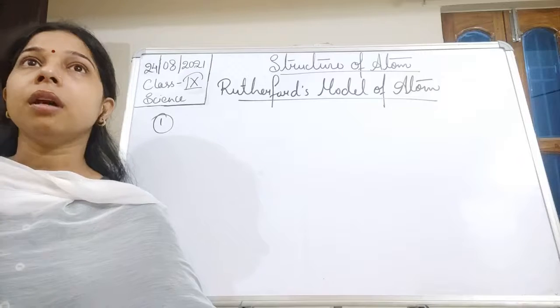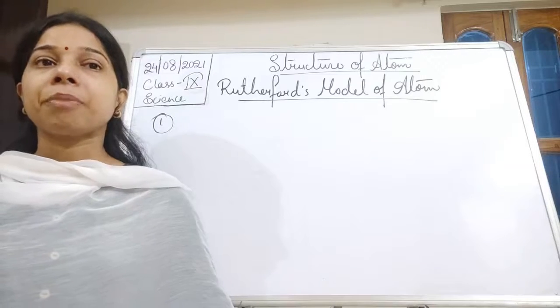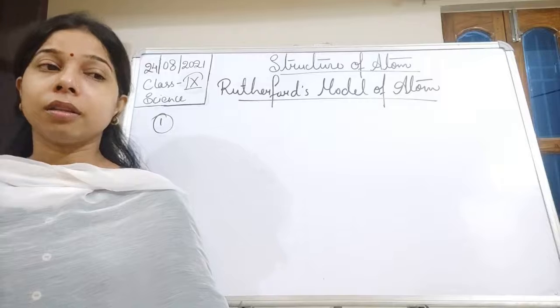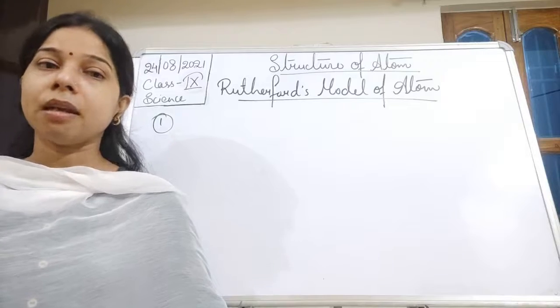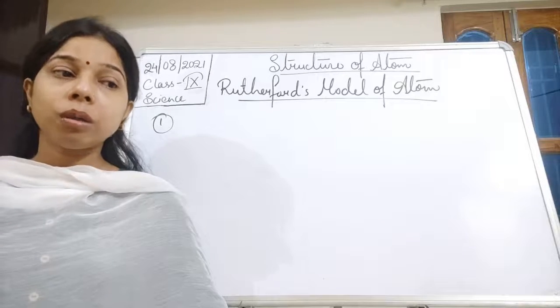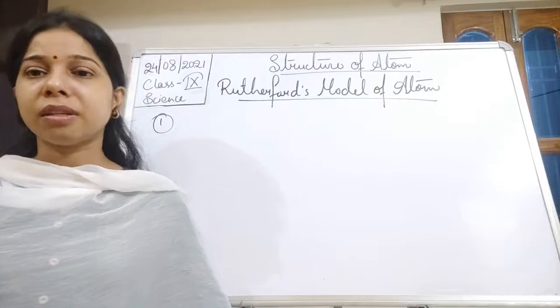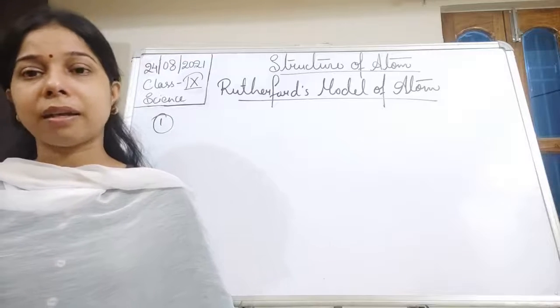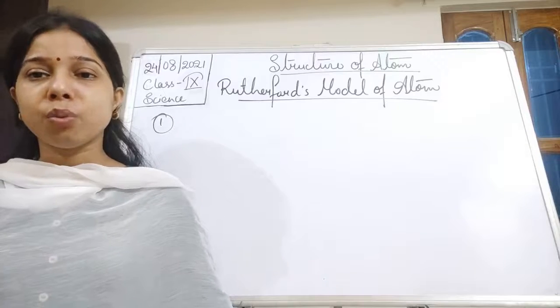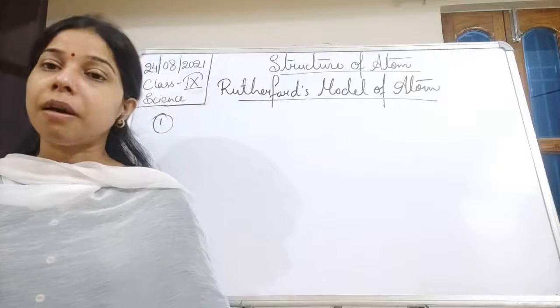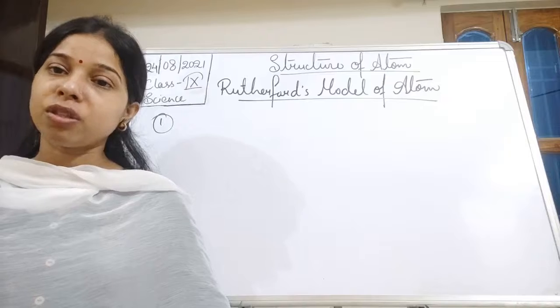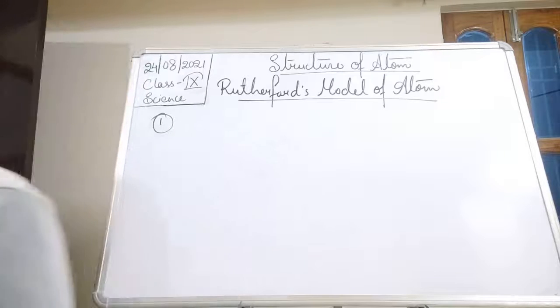So here we can say that all the positive charge and the mass are concentrated in the middle portion in a small volume, due to which it is able to rebound the alpha particle striking the surface.